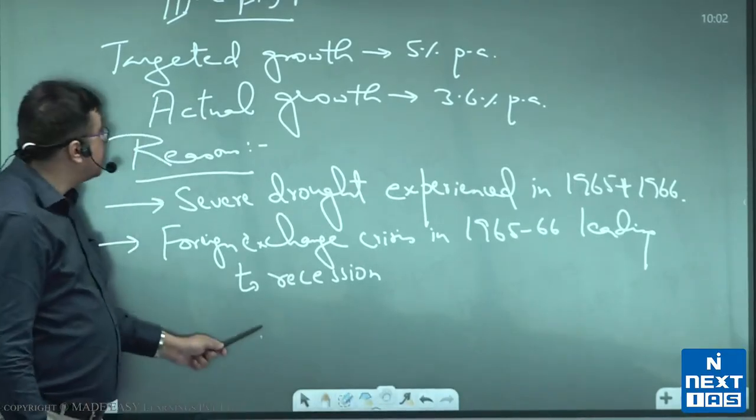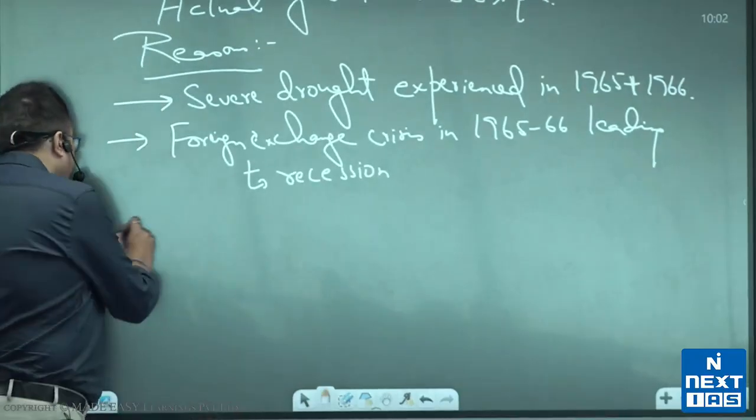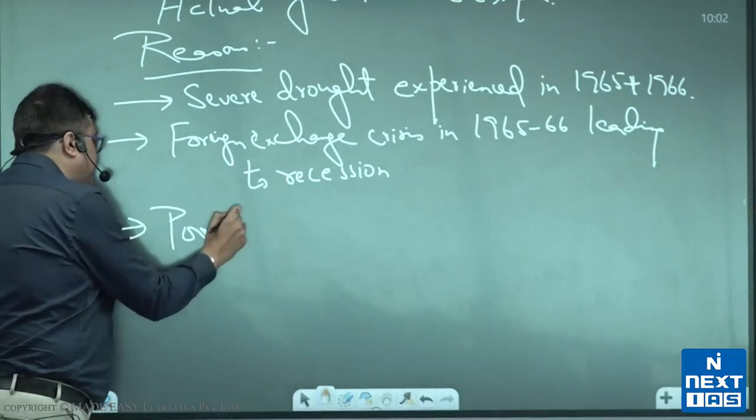Then another reason was poor performance of private sector.